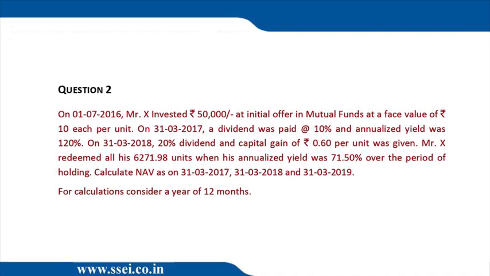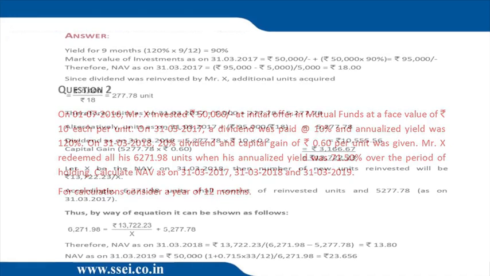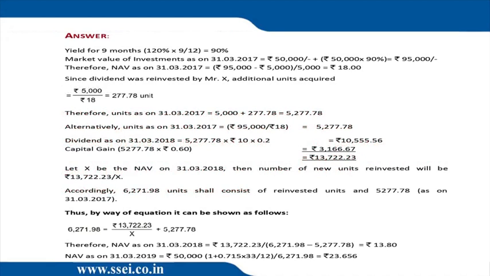I hope I am not doing a mistake, because I feel that I have done some mistake. The NAV initially, let's go down. I'm checking the answer. No, the last NAV is not matching. So let me check once again where I made a mistake. Let me go to the question and check. The annualized yield was 71.5% over the period of the holding. I think I made some calculation mistake, because the process was correct.